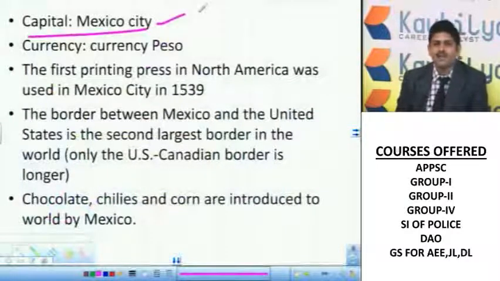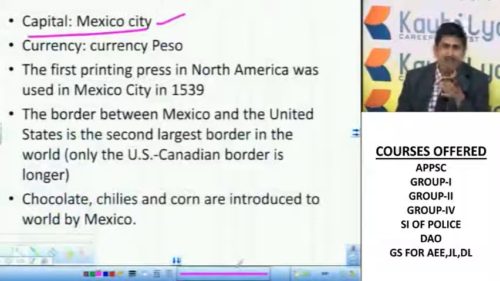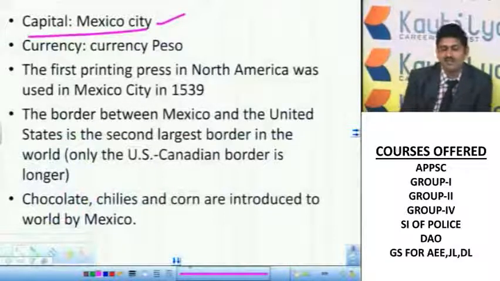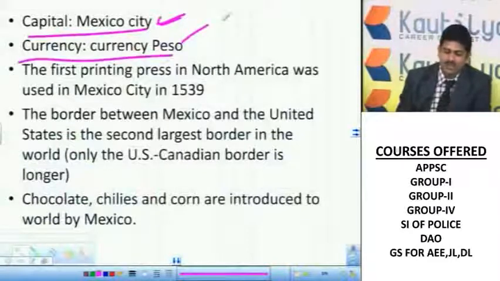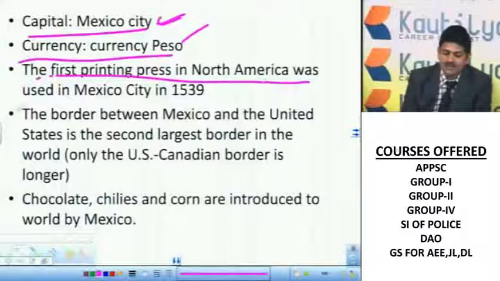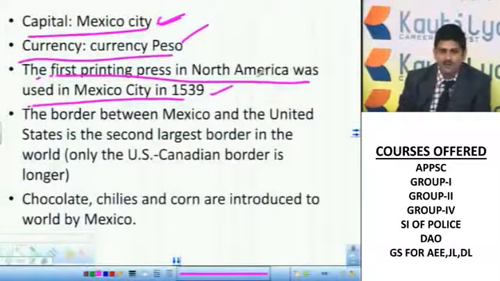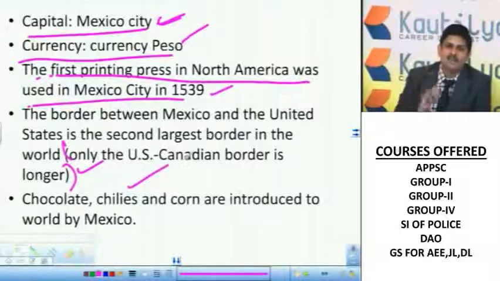I told you initially that there are certain countries where the capital as well as the country's name is the same. I told you already, Singapore's capital is Singapore City. Same with Mexico, capital is Mexico City. Its currency is the peso. The first printing press in North America was used in Mexico City. It's a very important point. Next, the border between Mexico and the United States is the second largest border in the world. I already told you the first one is between US and Canada, the second one is US and Mexico. That means in the top two, the US is involved.